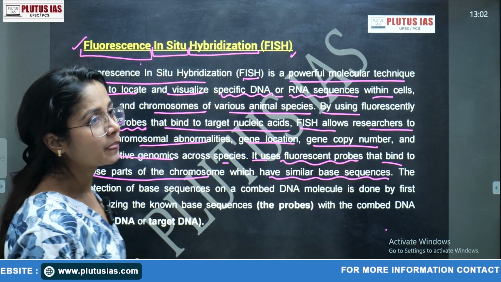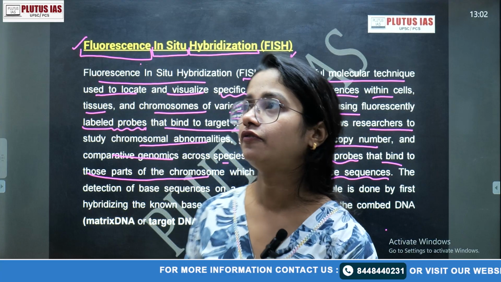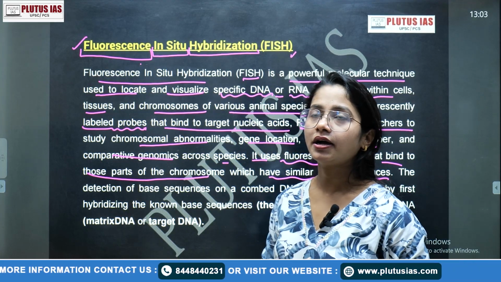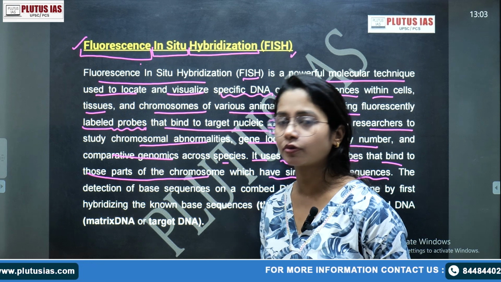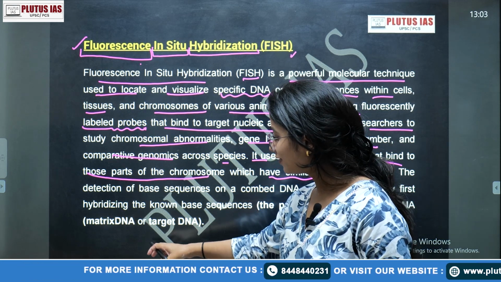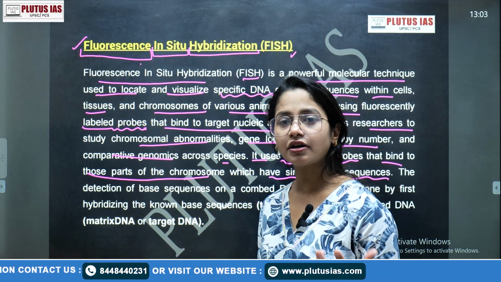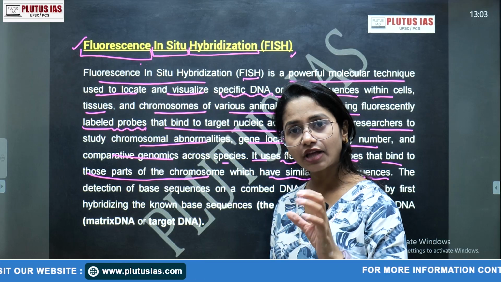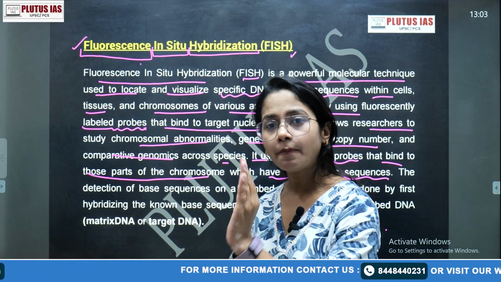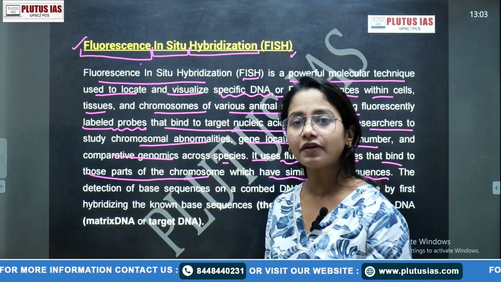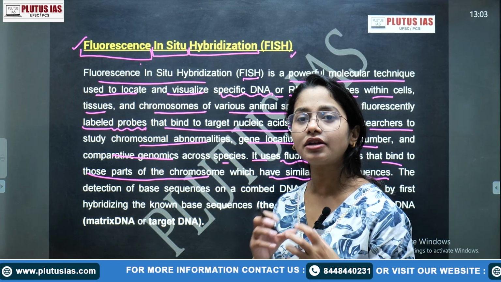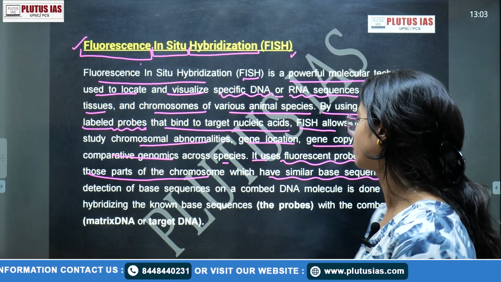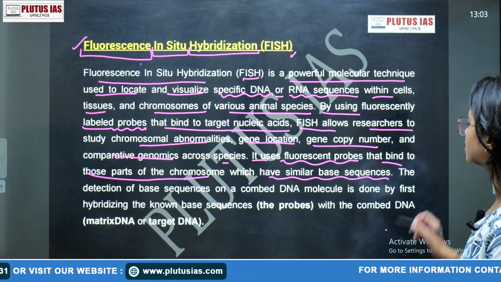Suppose we take the condition of a polytene chromosome: whatever the specific normal binding of the chromosome is, that will bind with the fluorescence, but the abnormal part will not bind and will be visible separately. So this makes the difference visible.